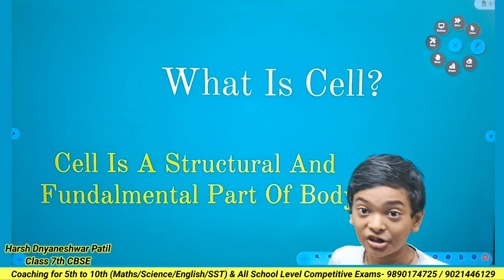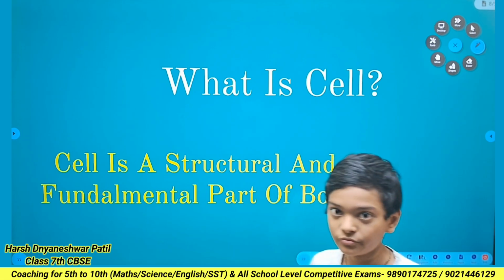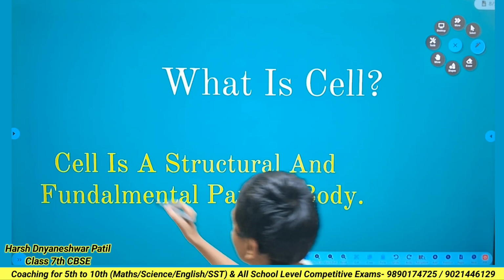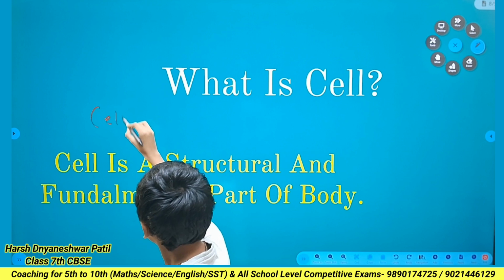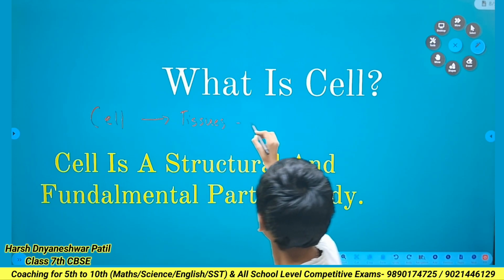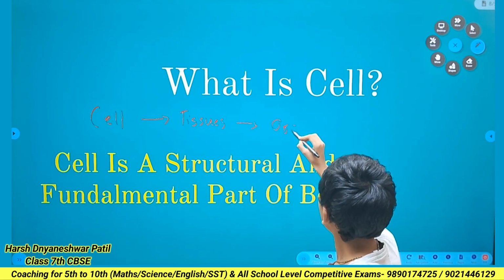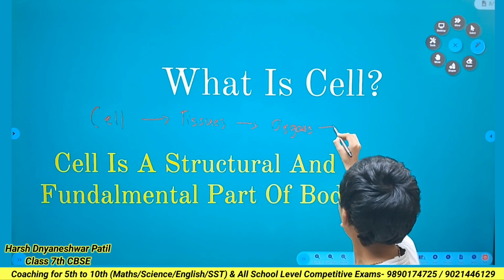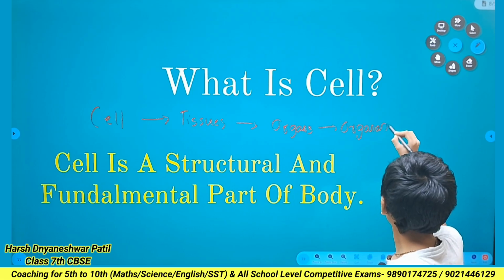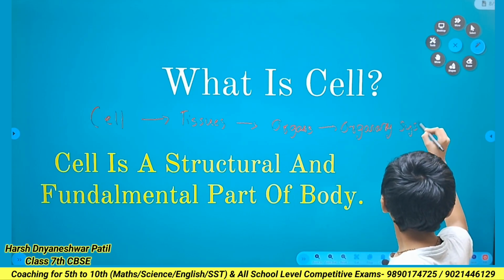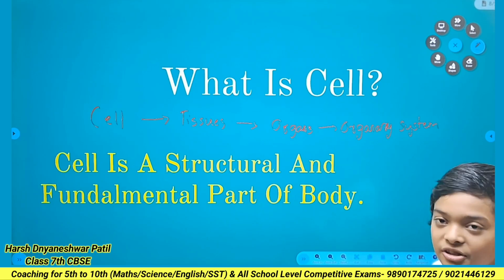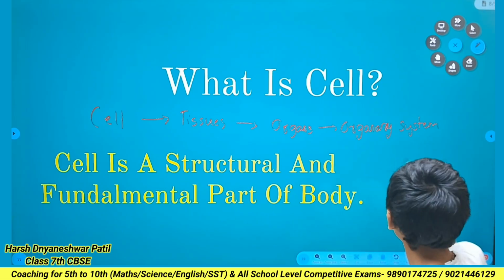What is a cell? A cell is a structure and the fundamental part of the body. You know that all the living things in the world are made up of cells. In humans, groups of cells form tissues, tissues form organs, and organs form organ systems. With the combination of organ systems, muscles and bones, the whole body is formed.